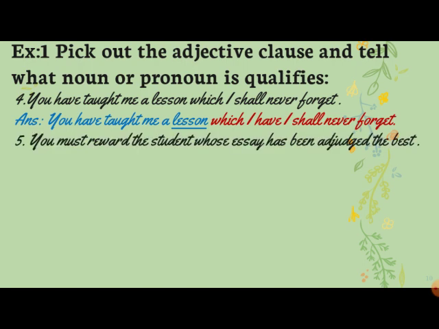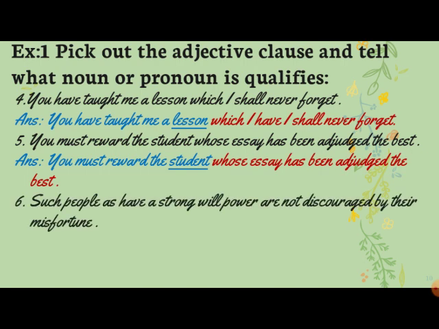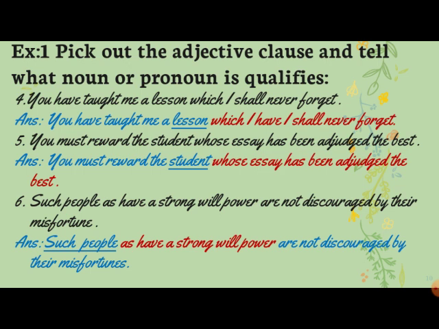You must reward the students whose essays have been adjudged the best. What is the clause here? Whose essays have been adjudged the best. And it is describing the students. Such people as have a strong willpower are not discouraged by their misfortune. Here the clause is "as have a strong willpower", and it is describing "such people".